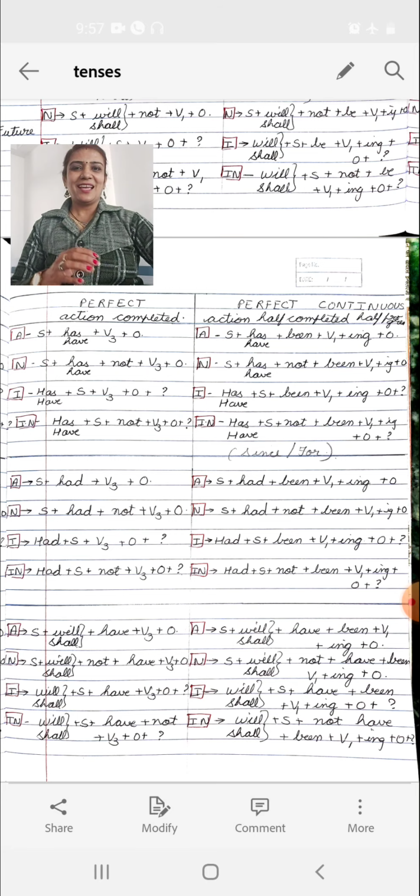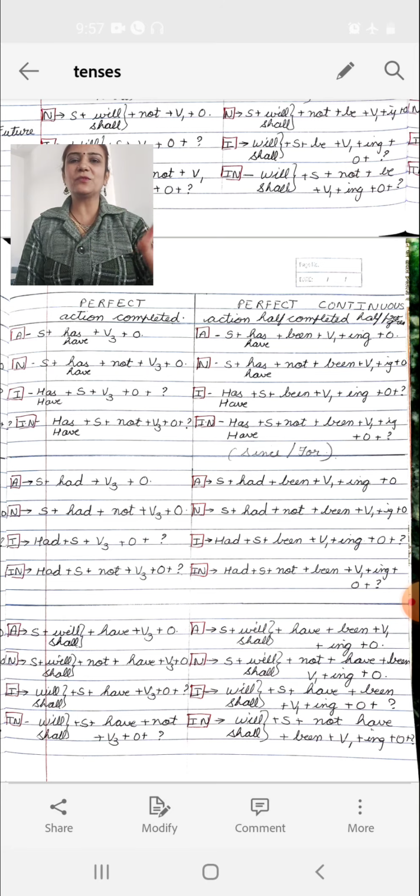Like if I say, as the teacher entered the class, the students were making noise. So which two tenses have we combined? The teacher entered the class, which tense? Simple past. The students were making noise, which tense? Past continuous. Many times we have seen that in case of past continuous, we require some help in the form of what? The usage of simple past tense. So can tenses be combined? Yes, of course.